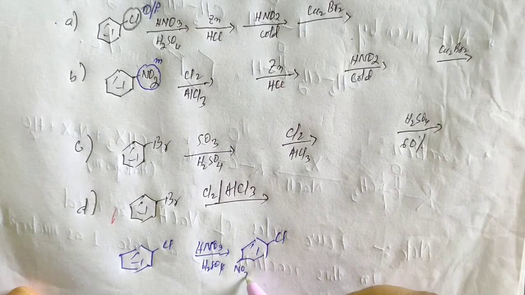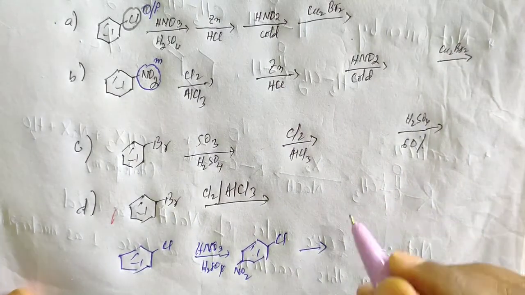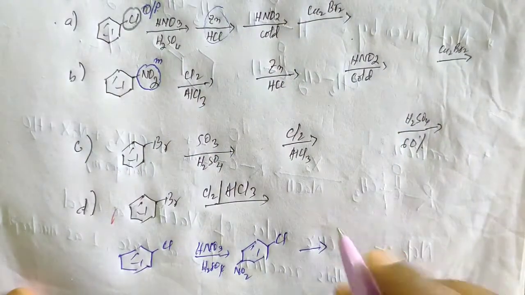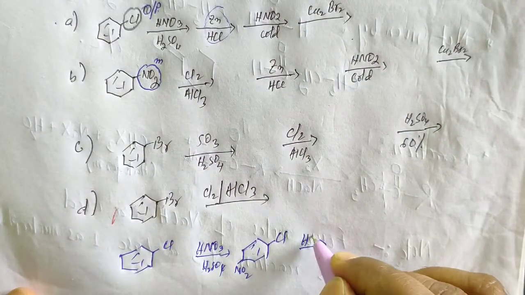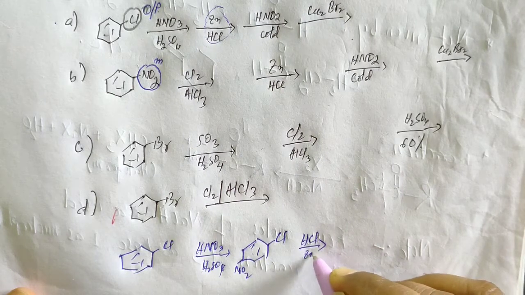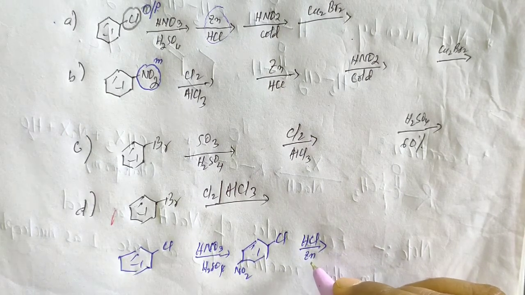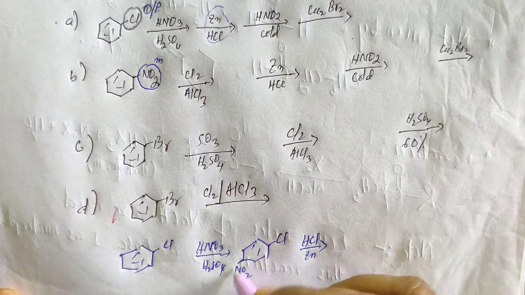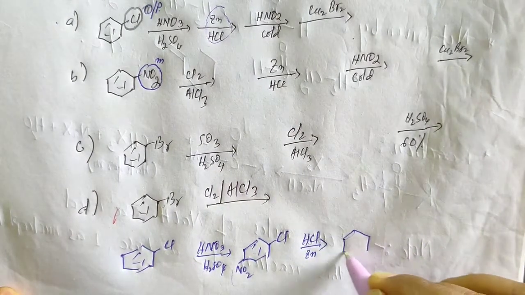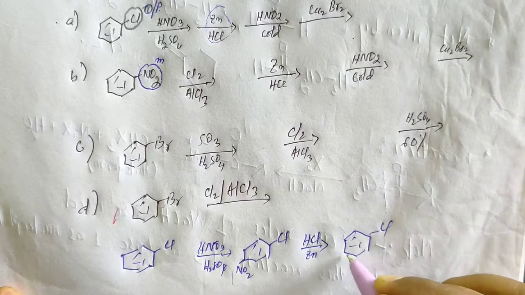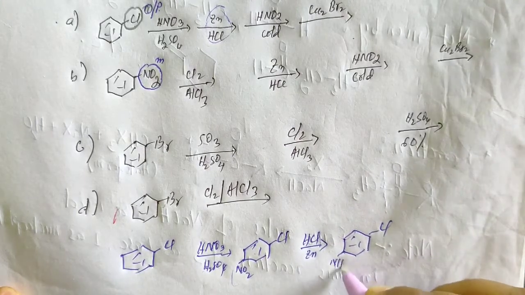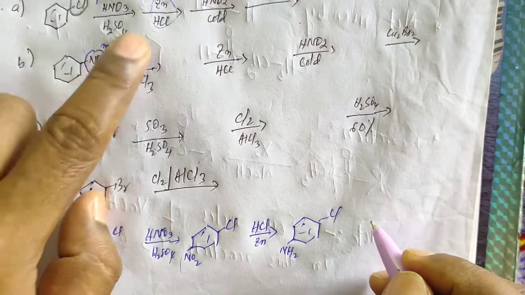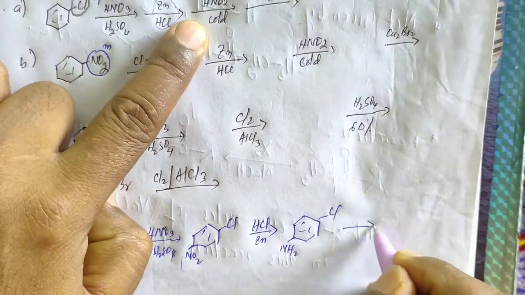Here nitro will come, and after this reduction of the nitro group will take place, HCl with zinc, or we can take Sn, or we can take Fe also. So this nitro will be reduced to NH2. Okay, we will get amine, and next is diazotization.